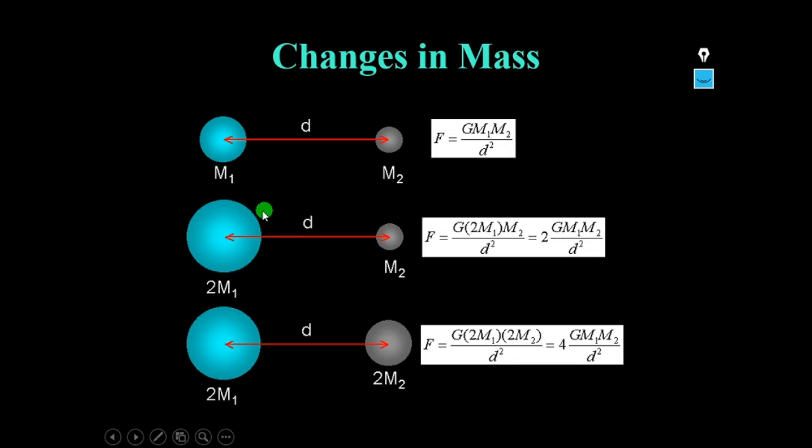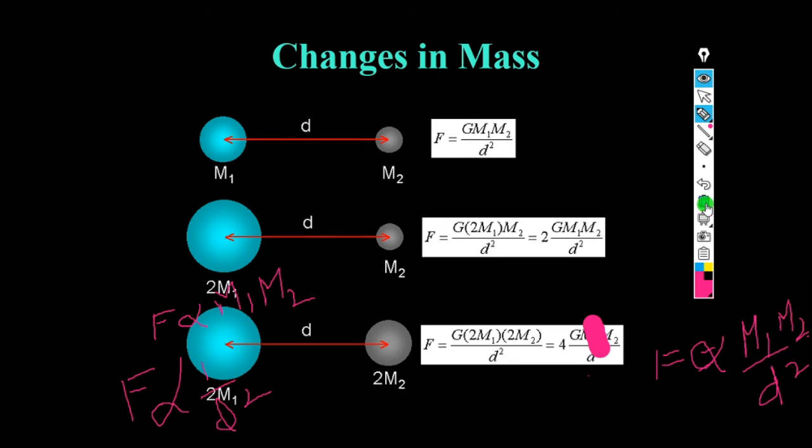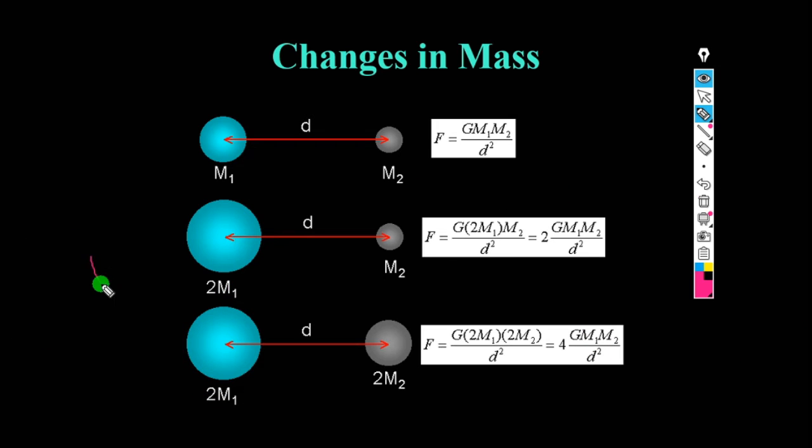As mass and force are directly proportional, F ∝ m. So if one of the masses increases, the force also increases. There is a linear relation between mass and force. Here the mass has increased twice, hence the force also increased twice, giving 2 × G m1 m2 / d².